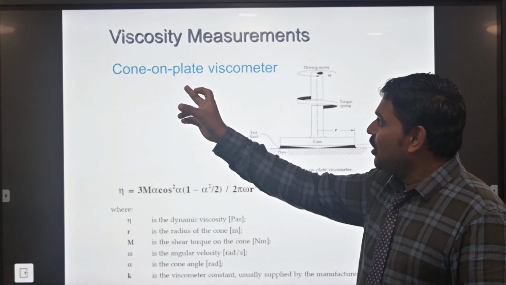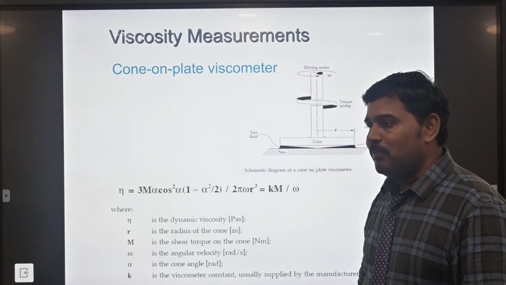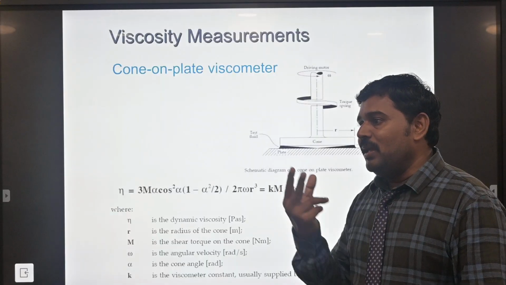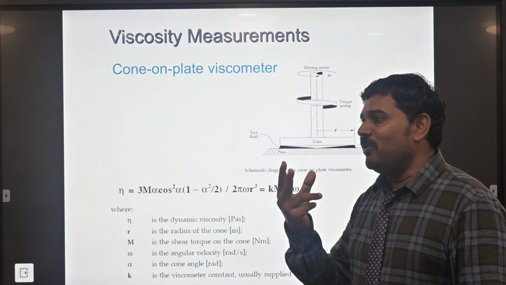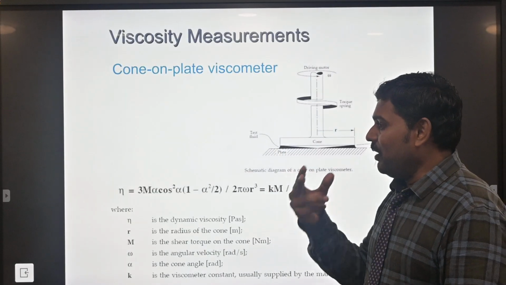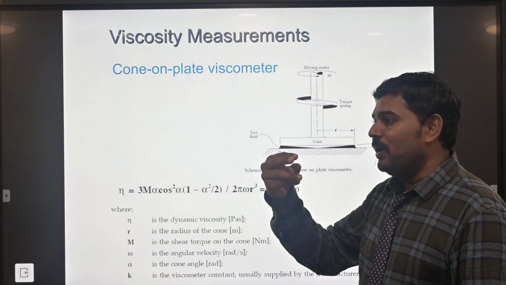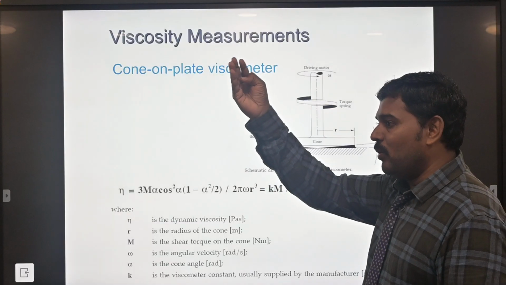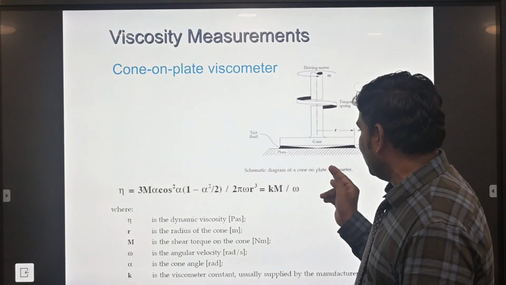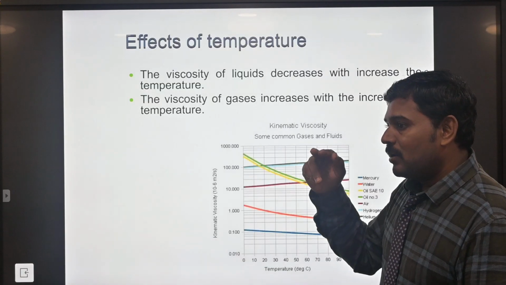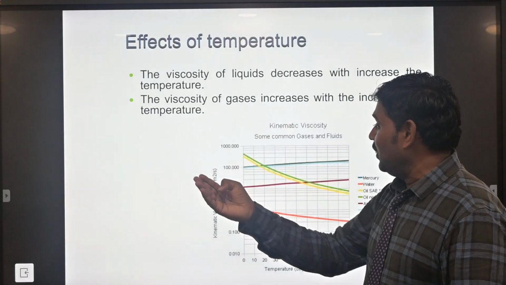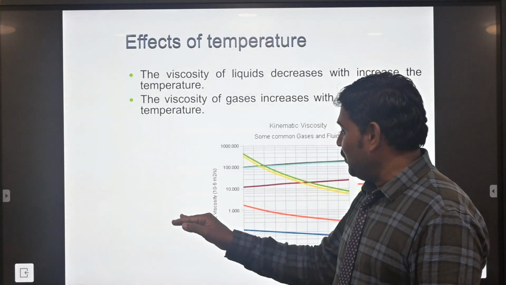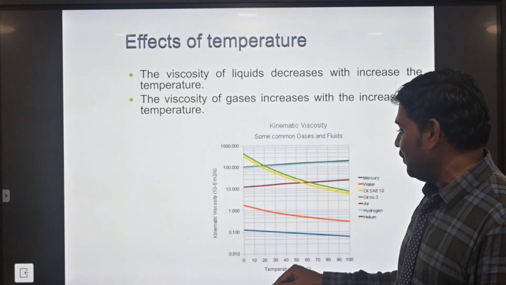Second, first is the cone and plate viscometer. Cone and plate means the tube will be rotating and will follow the cone stage. It will again be sucking or pumping the liquid level, increasing to the lower level depending upon the time period, calculated from the initial time to the final time. Okay, we will be monitoring the temperature at the level of the graph meter as a kinematic viscosity, depending upon the time and temperature.